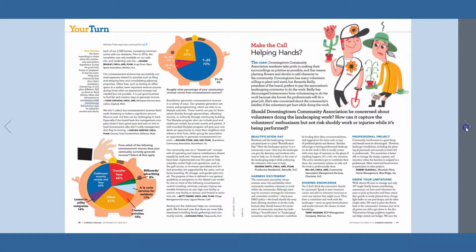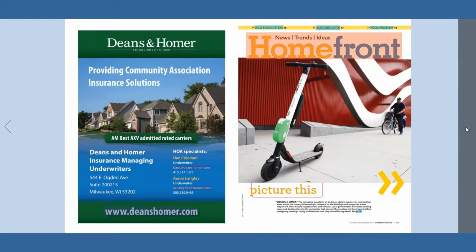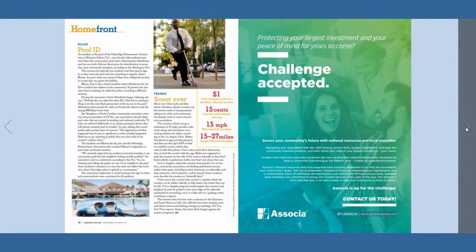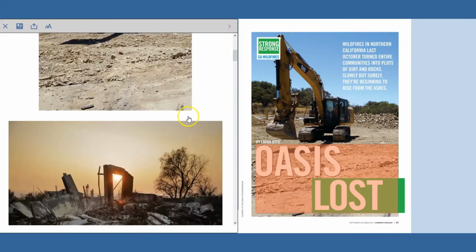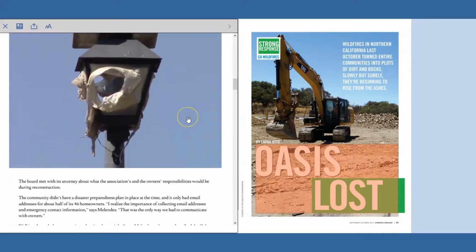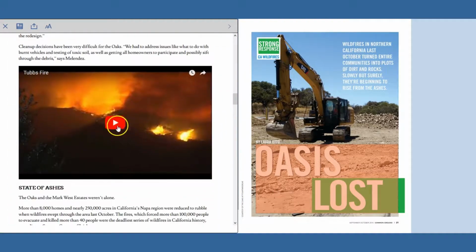You'll also find that we're now bringing you new ways to experience CAI's terrific content through videos and slideshows. When you click through to an article, simply scroll down and look for this icon. Click on the play button to start the video.